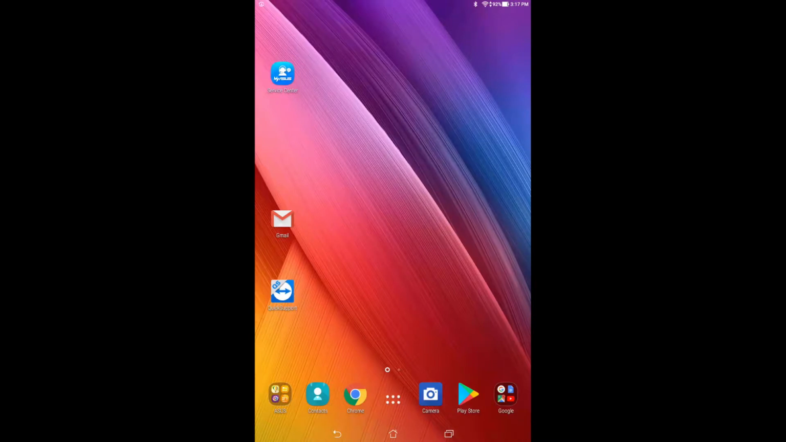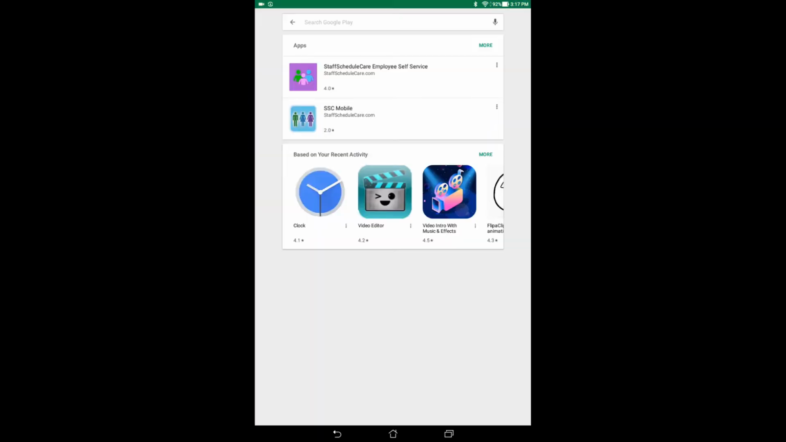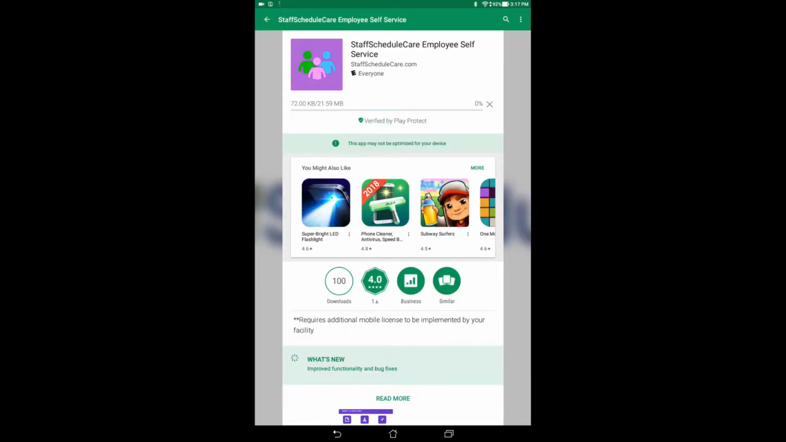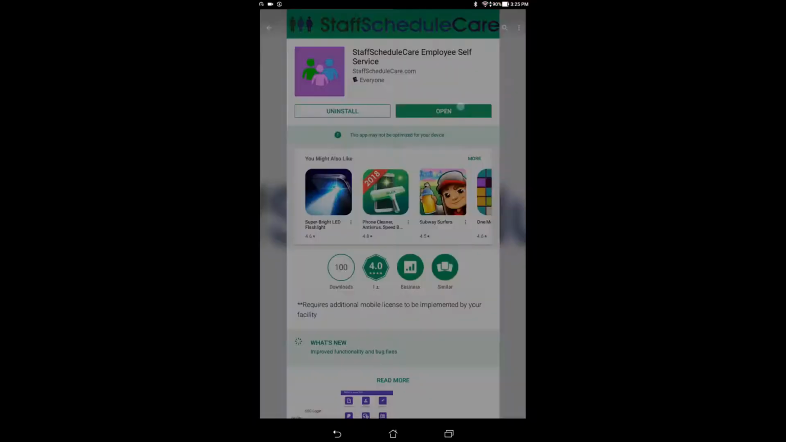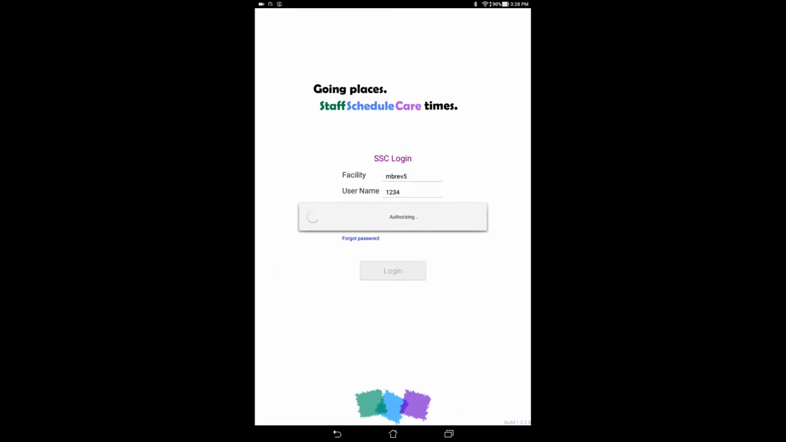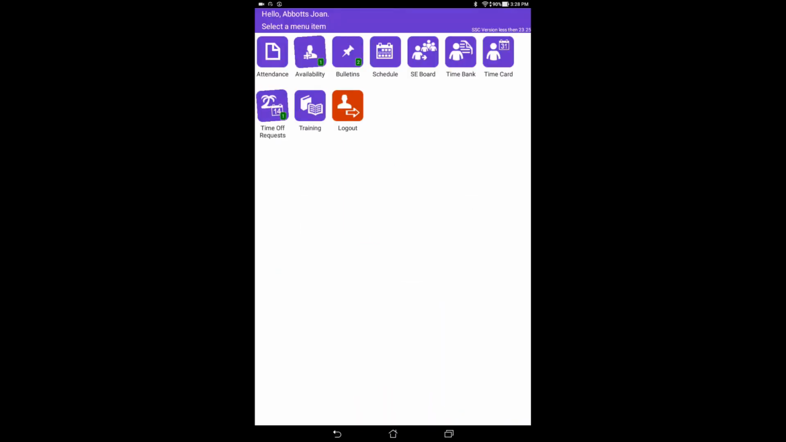Here we'll be showing you the basics of how to access StaffScheduleCare from any Apple or Android device. First, download the application from the Google Play or App Store. Next, use your employee ID and password to log in. If you're not sure what your password is, please contact your manager.